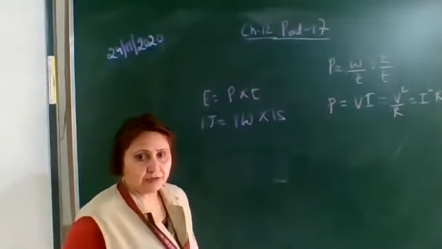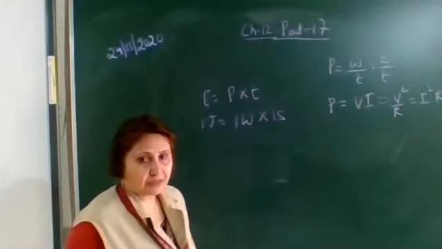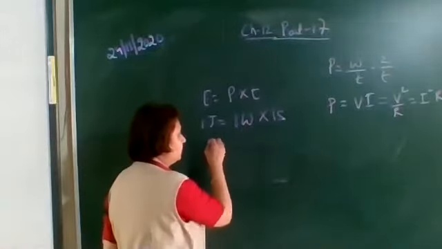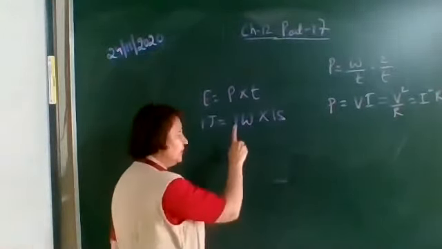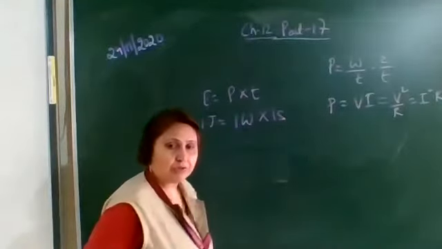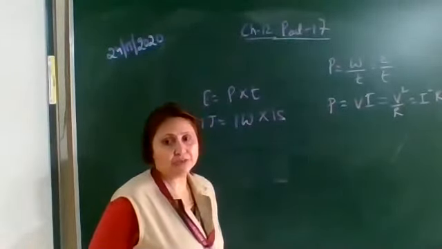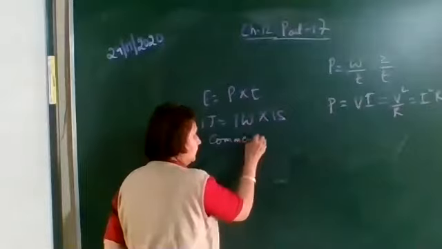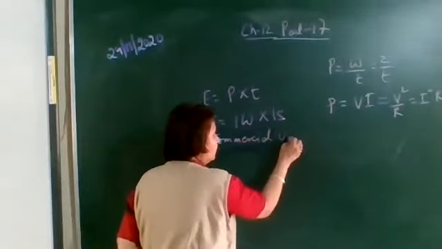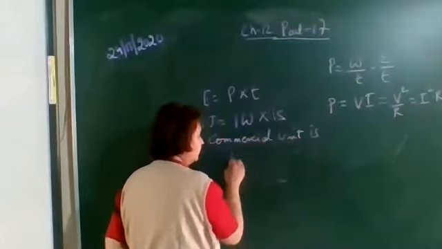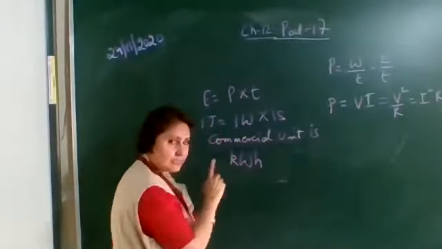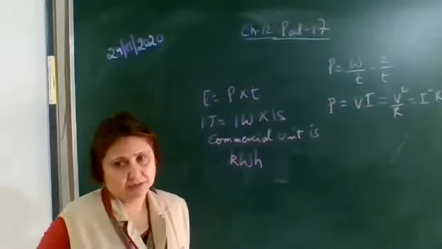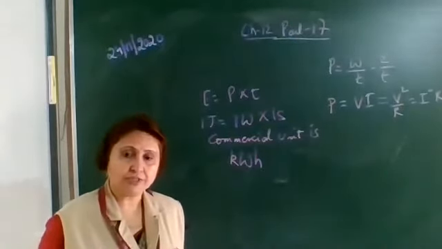Now here we take bigger units of electrical energy, like watt hour. The electrical energy will be equal to 1 watt hour if an electrical appliance of 1 watt is used for 1 hour. But the commercial unit of electrical energy is kilowatt hour. This is the commercial unit of electrical energy, or it is also called as units.